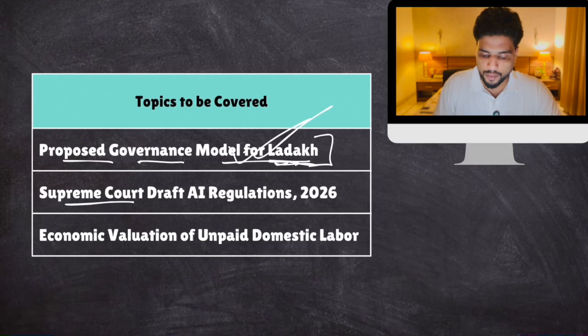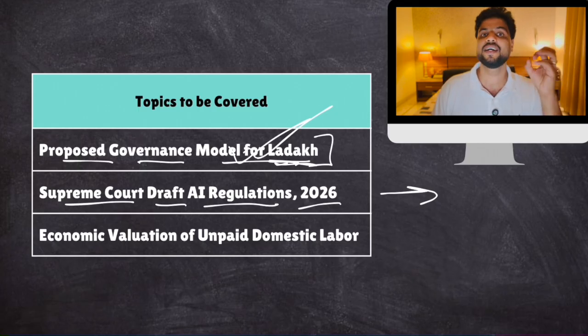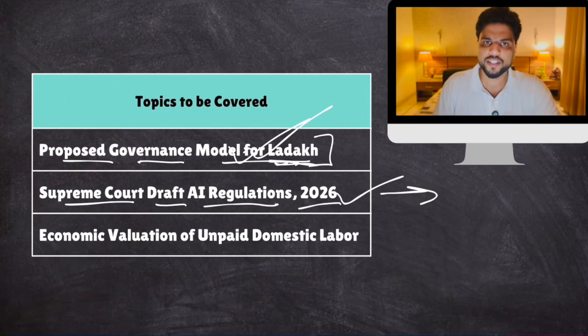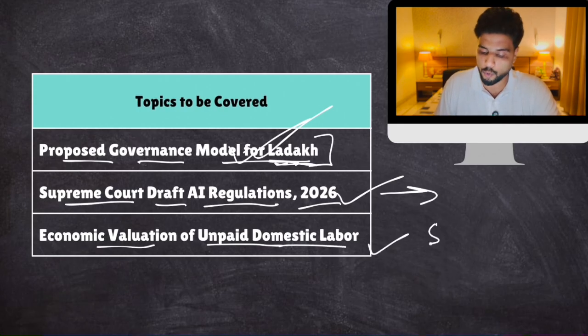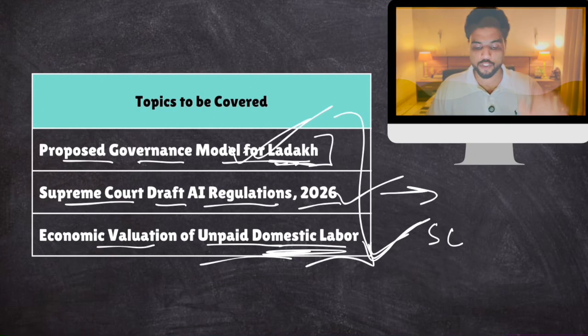Then next topic is Supreme Court Draft AI Regulations 2026. Supreme Court has come out with rules as to how to use AI in the judicial system. How can you use it? How much you can use it in presenting arguments, case law, everything. So we'll talk about this. Then third topic is related to economic valuation of unpaid domestic labor. Basically, Supreme Court came out with a judgment regarding this topic, unpaid domestic labor of females. So we have to talk about this within the topic of Indian polity. Okay, so these are the three news items that we shall zero in our attention on. So let's start discussing them one by one.